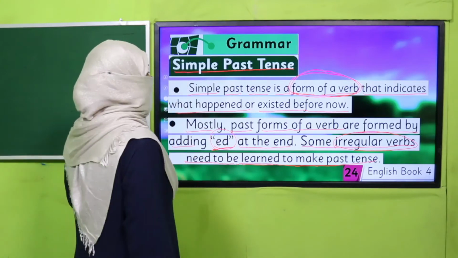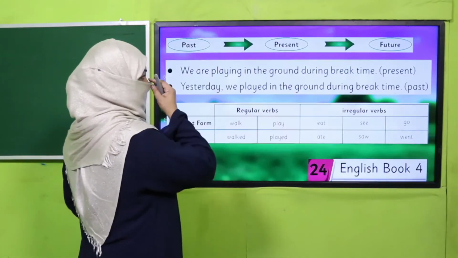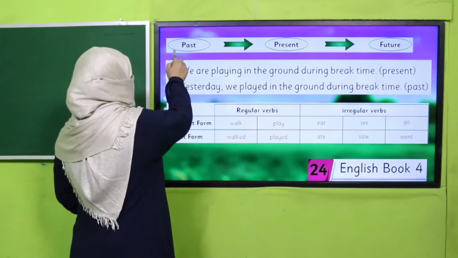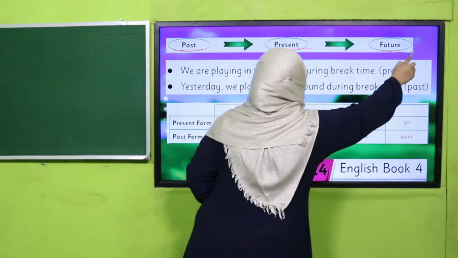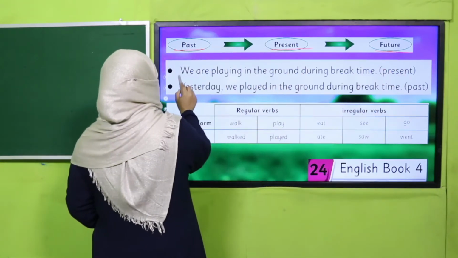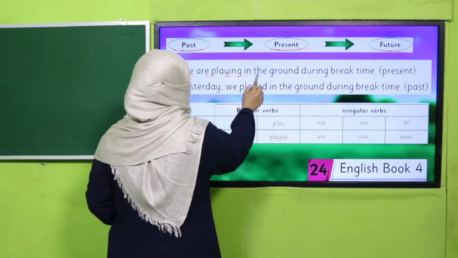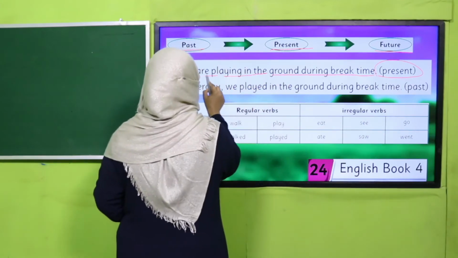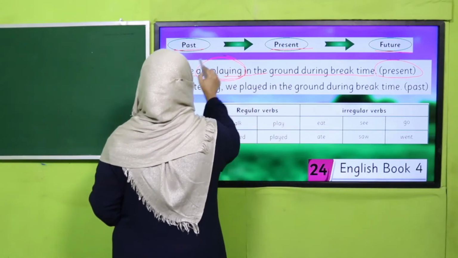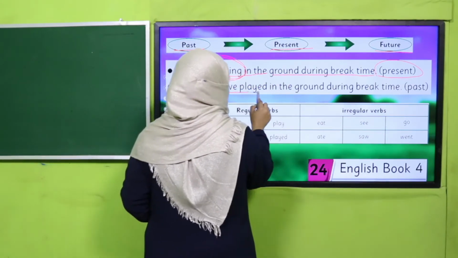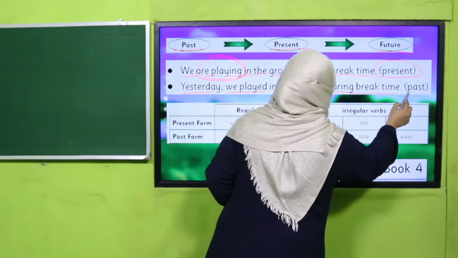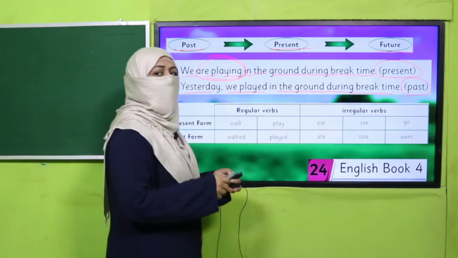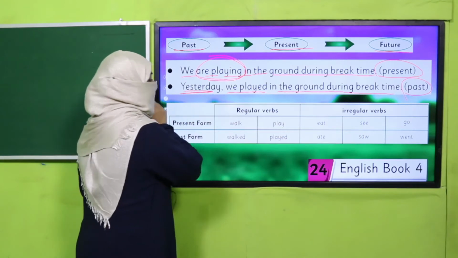I'm going to give you a vocabulary. We know that past, present and future are three tenses. We are playing in the ground during break time. It's present tense because it's still going on. We are playing. And yesterday we played in the ground during break time. It's past tense. It's already done. It is the story of yesterday.